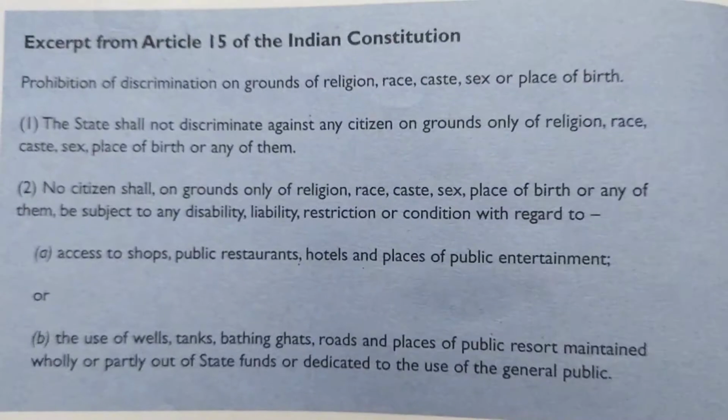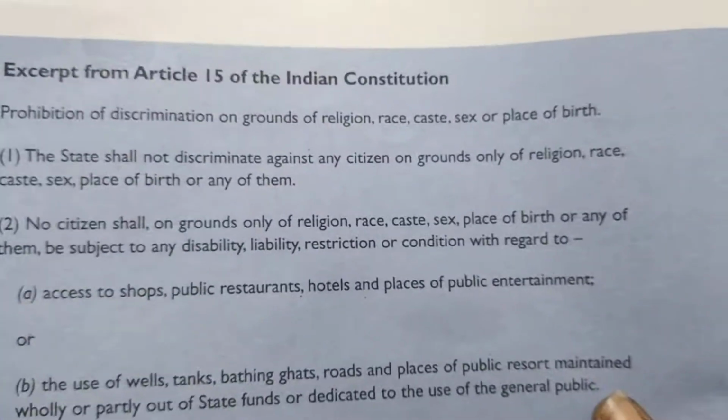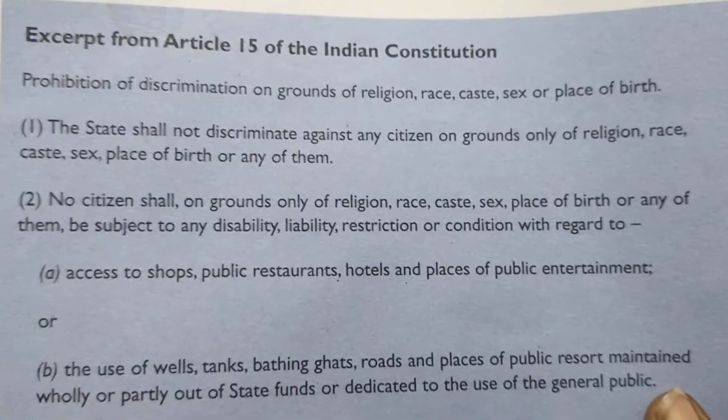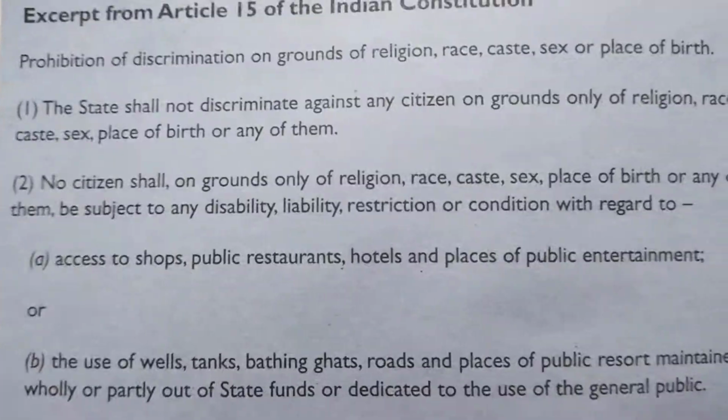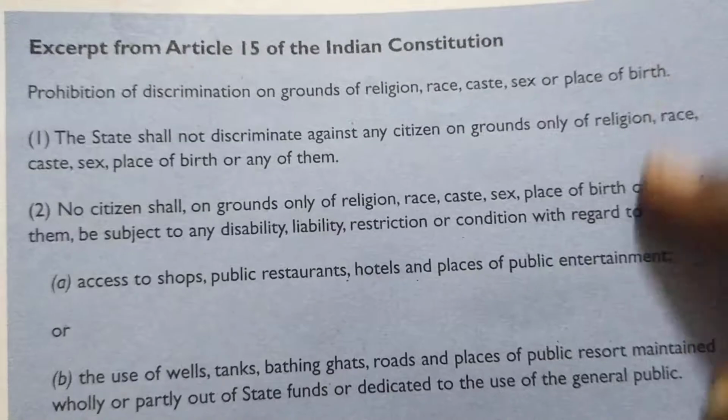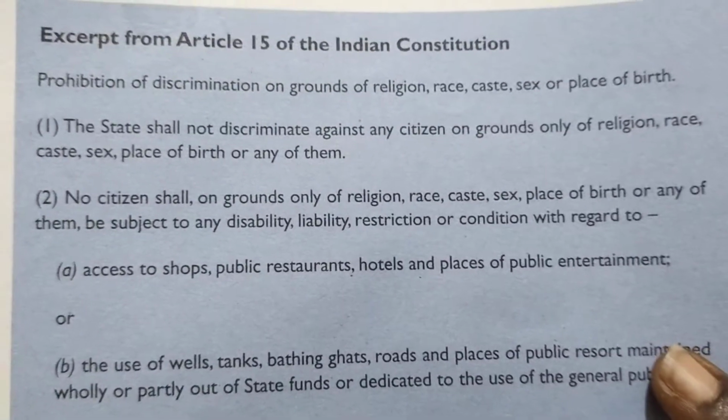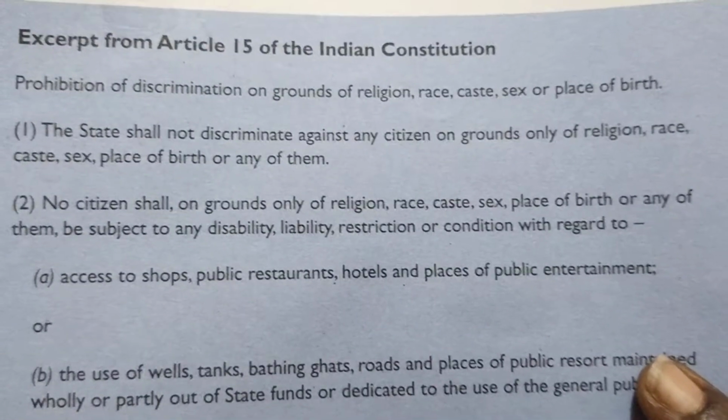So here in the Indian Constitution, what happened? They brought in the act as Article 15. It ensures that all the people are equal in India.